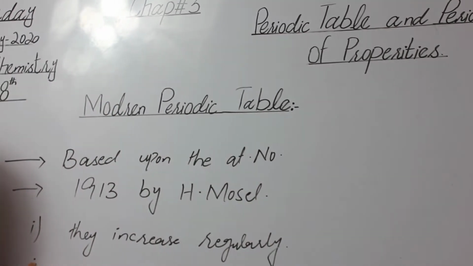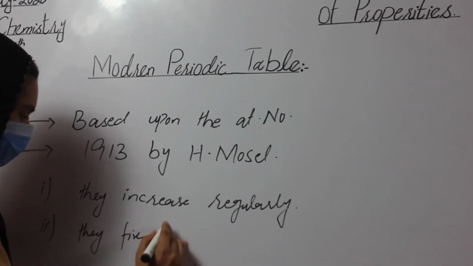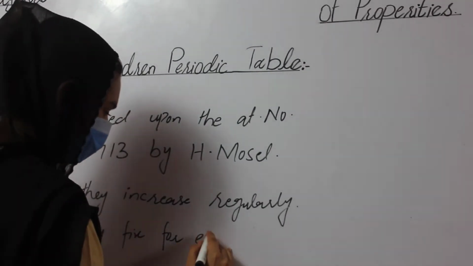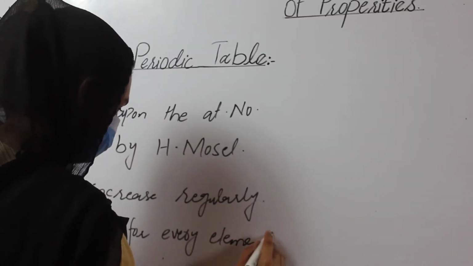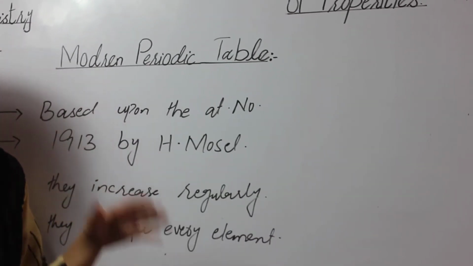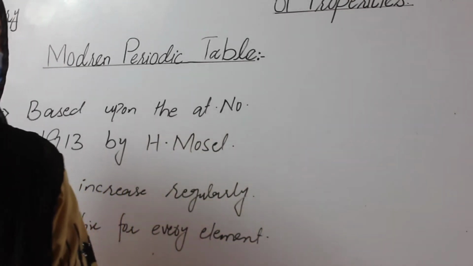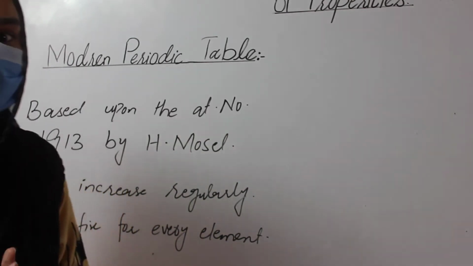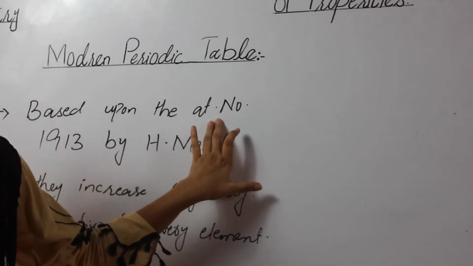The second reason is that they are fixed for every element. This is the answer to my question: why is atomic number a more fundamental property than atomic mass? Why did scientists need to change the property, and the new property is atomic number.